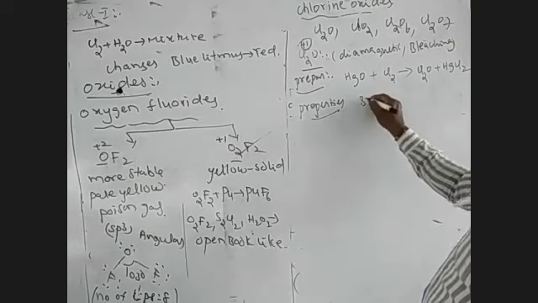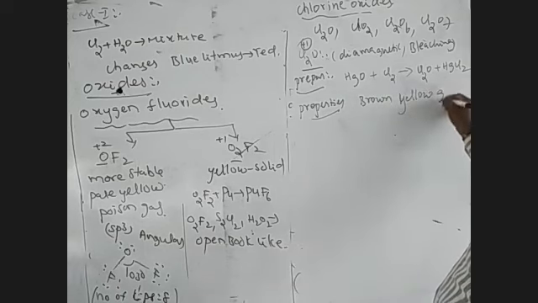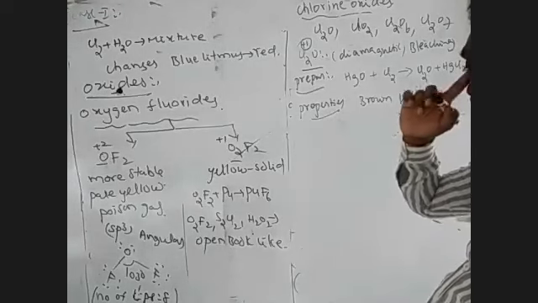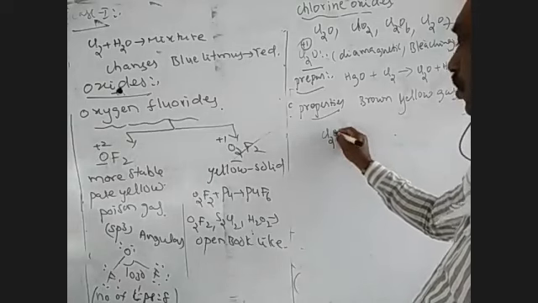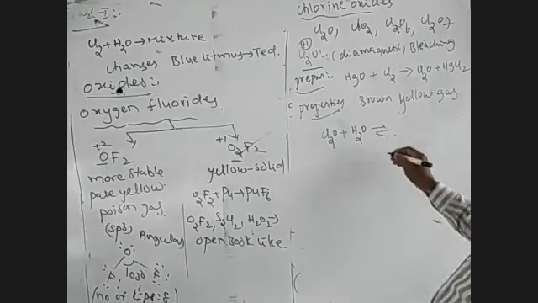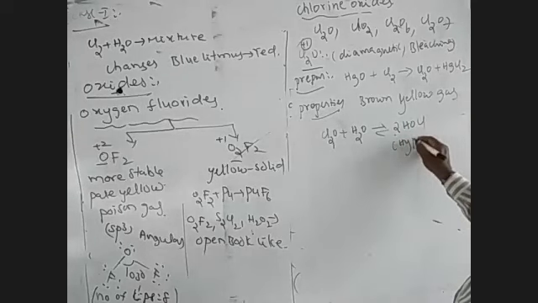It is a brown yellow colored gaseous compound. Cl2 is also a brown yellow colored gas. When Cl2O, chlorine monoxide, is dissolved in water, it produces a compound HOCl, which is called hypochlorous acid.